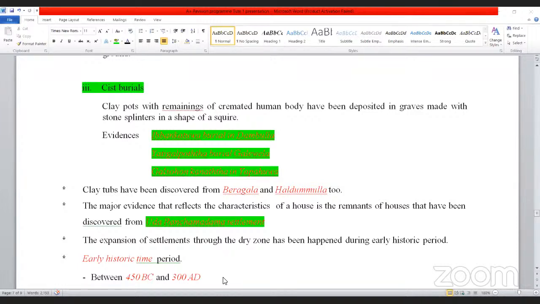But no kings. After 300 AD, the king's time period comes. The king's time period we normally call the historic era. The king's time period normally we call what? Historic era.